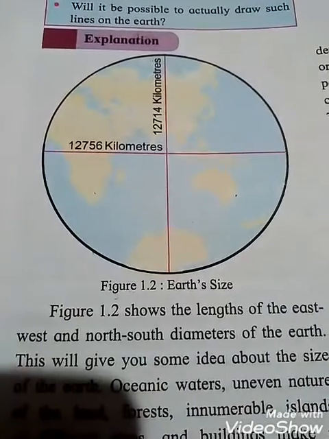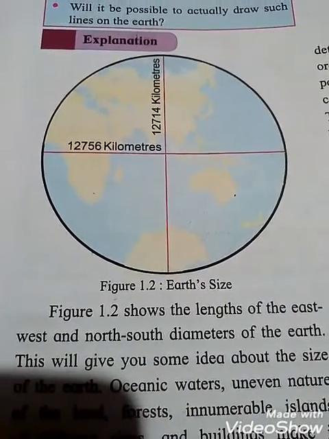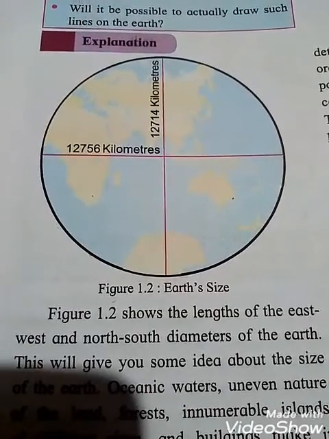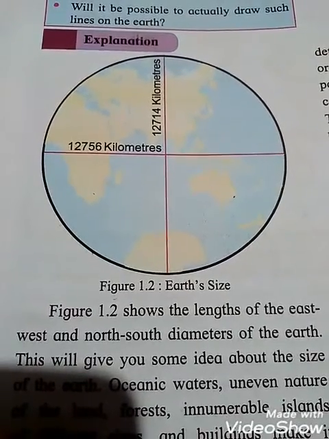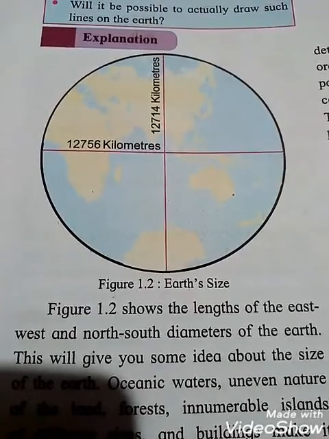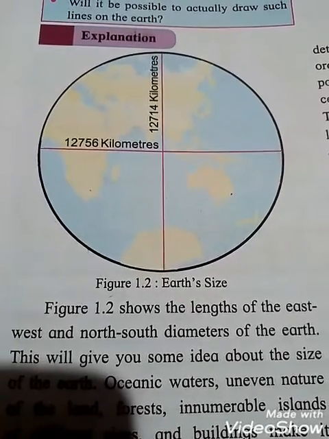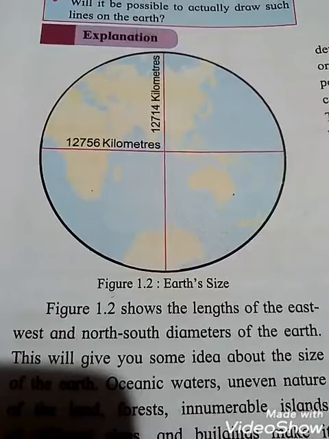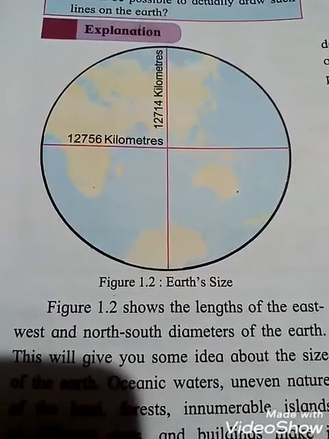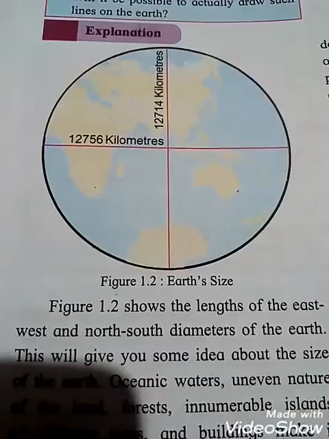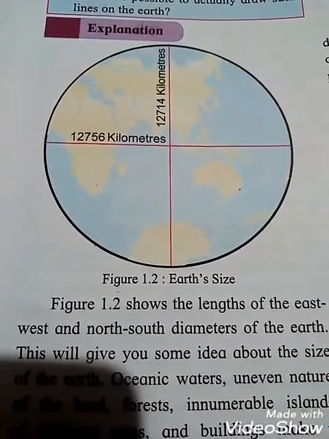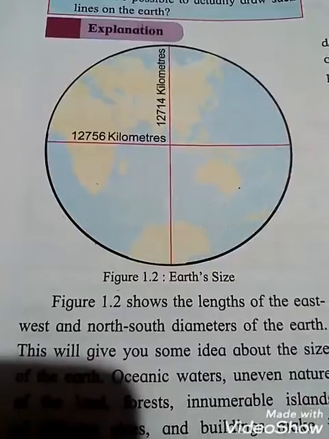Explanation, figure 1.2, earth size. See, students, the length of the east-west diameter of the earth is 12,756 kilometers, and the length of the north-south diameter of the earth is 12,714 kilometers.